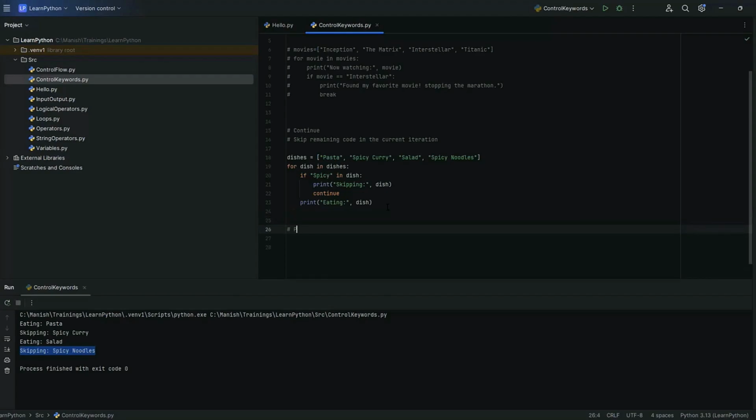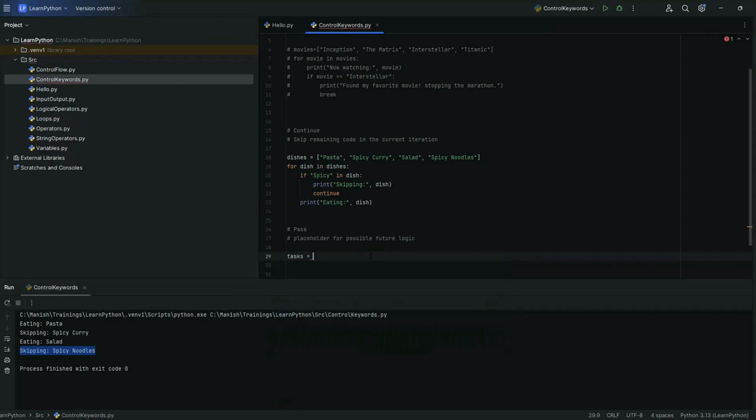Last but not the least, we have the pass statement. The pass statement does nothing. It is often used as a placeholder for future code. It allows you to write a block of code that is syntactically correct but doesn't perform any action. Let's say we have a list of tasks, and for all the tasks with the name skip, we want to do nothing.